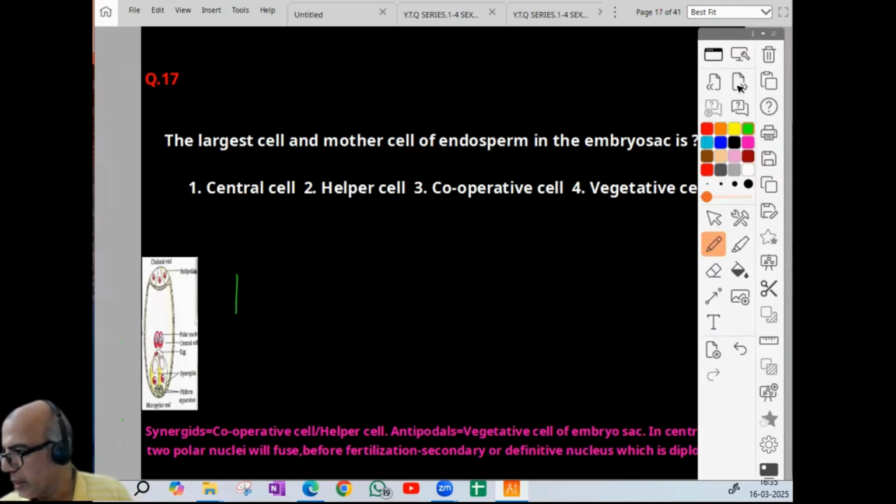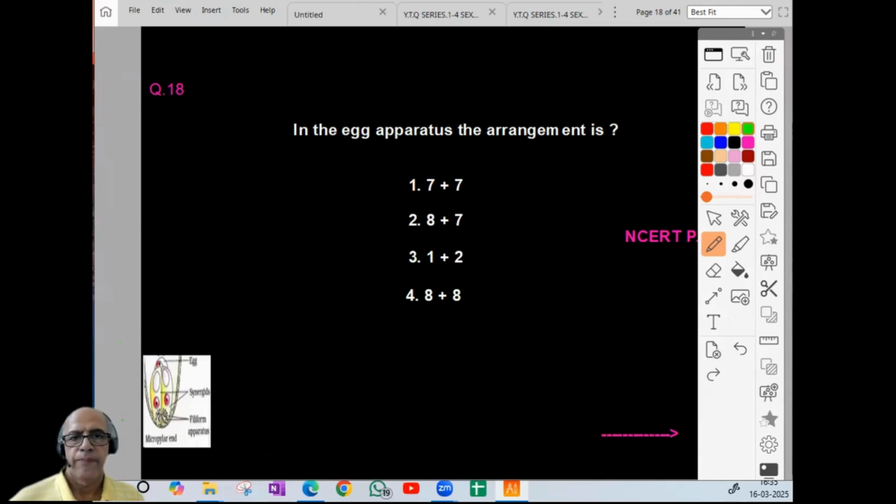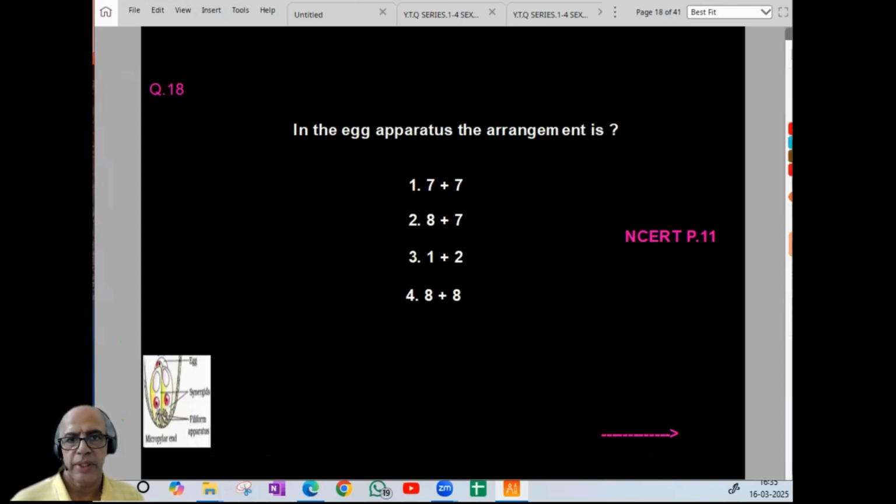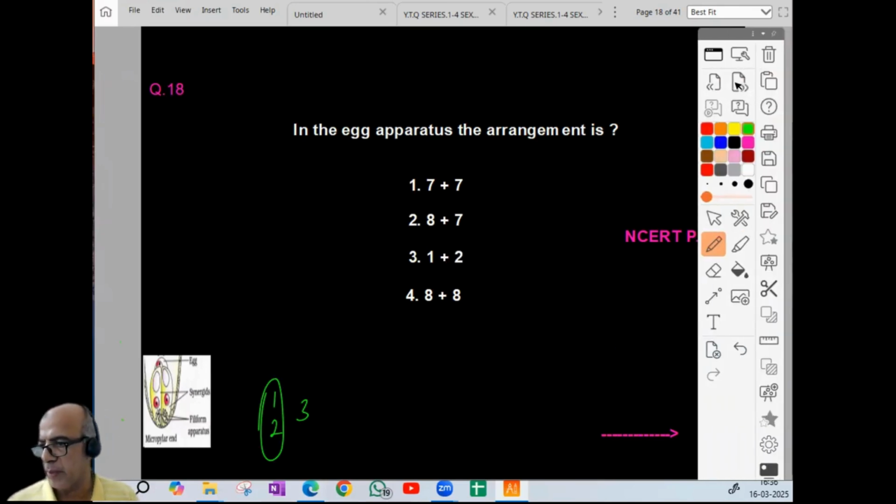Now coming to 18. 18th question: egg apparatus, the arrangement. Here the question is egg apparatus. Don't take it as embryo sac. Many will take it as embryo sac and put 7 and 8. No. Egg apparatus means 1 egg and 2 synergids. So it is option 3. Take care with such questions because the wording will be confusing. At that time, we'll be in a hurry, making simple mistakes. So 18th question, it is 3.